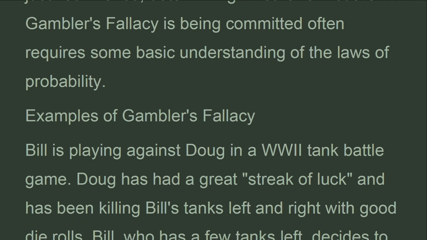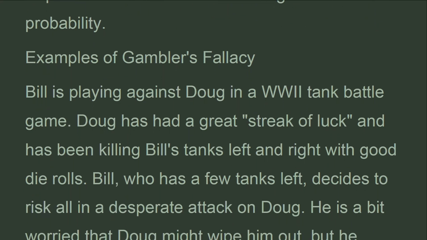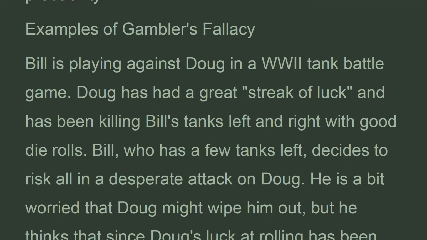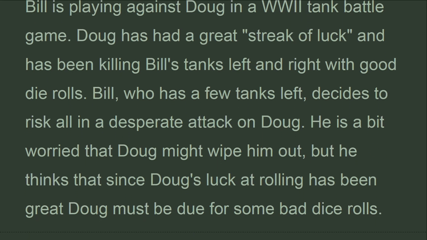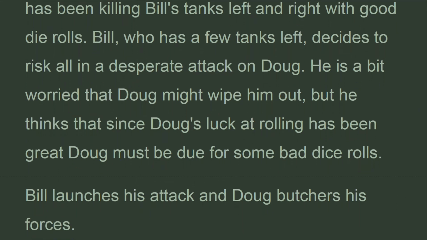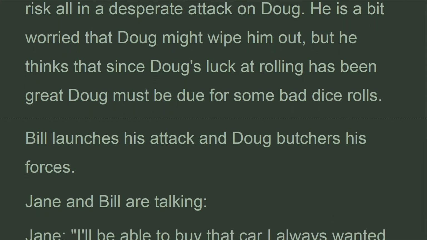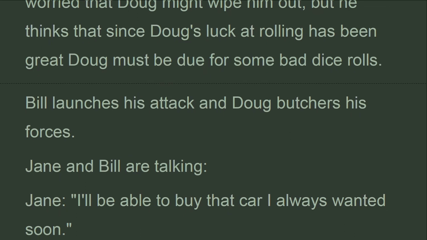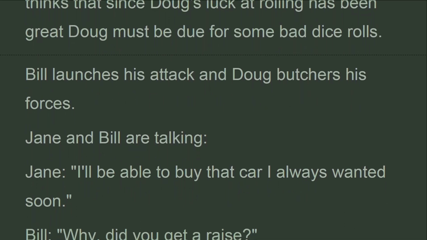Bill is playing against Doug in a World War II tank battle game. Doug has had a great streak of luck and has been killing Bill's tanks left and right with good dice rolls. Bill, who has a few tanks left, decides to risk all in a desperate attack on Doug. He is a bit worried that Doug might wipe him out, but he thinks that since Doug's luck at rolling has been great, Doug must be due for some bad dice rolls. Bill launches his attack and Doug butchers his forces.